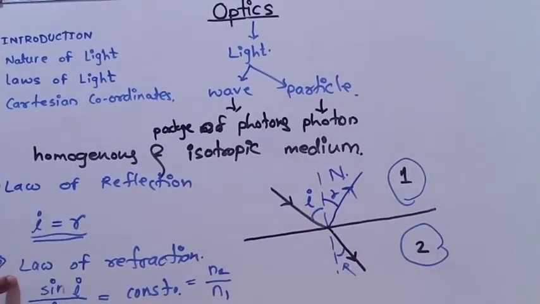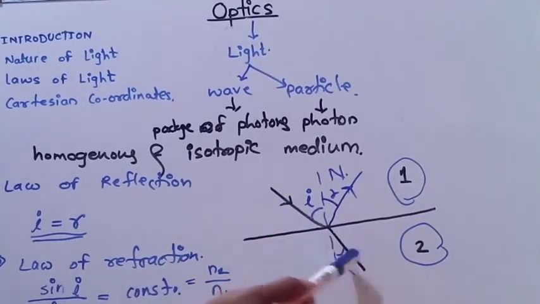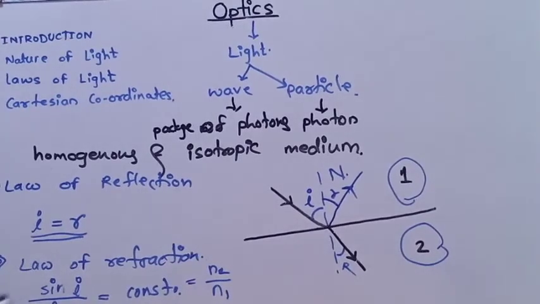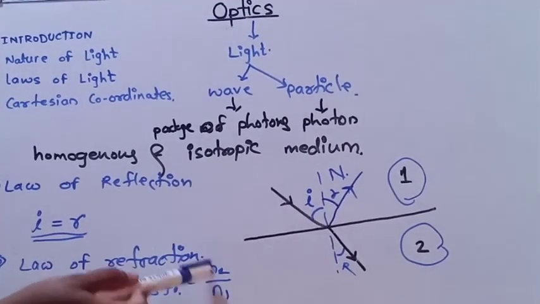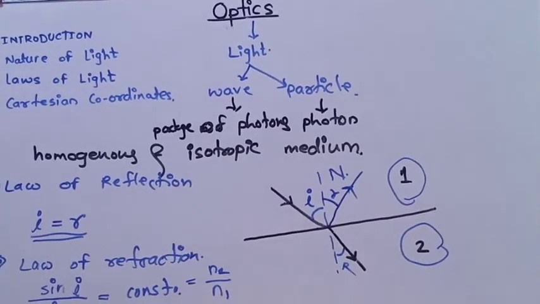Okay, then in the second law of refraction मध्ये काय येणार तर incident ray, refracted ray and normal, all three lie in the same plane and these two rays are opposite to the normal. And the second law is the ratio of sine of i to the sine of R is always equal to a constant, or it is equal to the ratio of refractive indices of these two media. This is all about the laws of light.